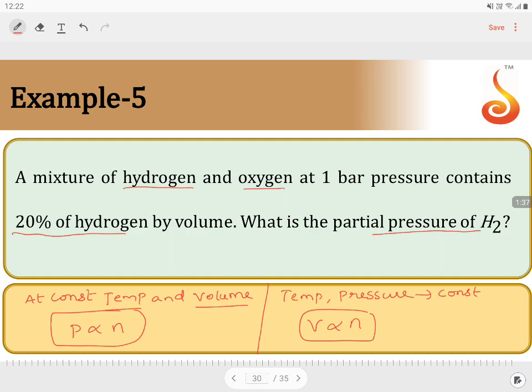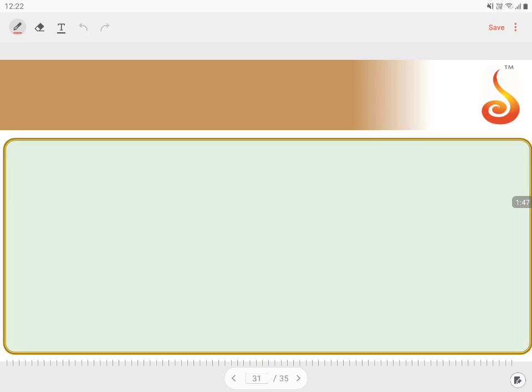Now if I am taking this particular one, you are going with this particular factor, that the temperature and the pressure of the mixture is constant. If the temperature and pressure of the mixture is constant, now V is directly proportional to N. If I am saying volume fraction, the volume fraction will be equal to mole fraction in this case, because when you are taking the ratio, what is volume fraction?